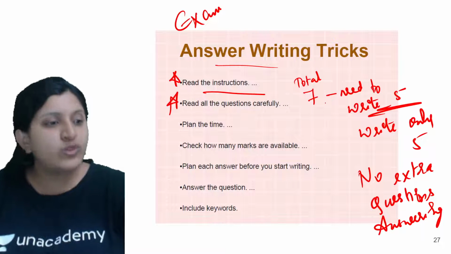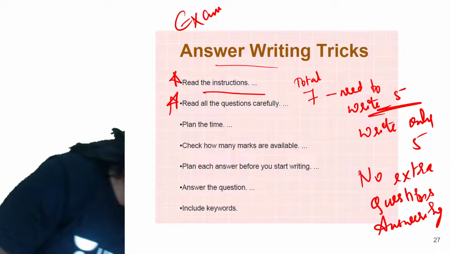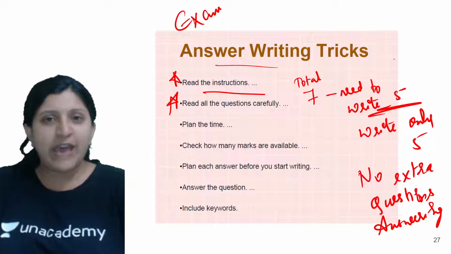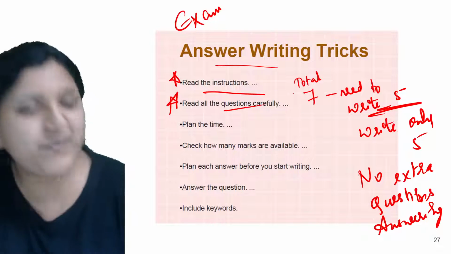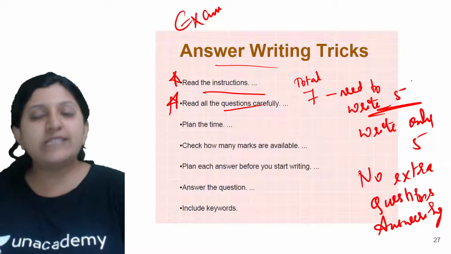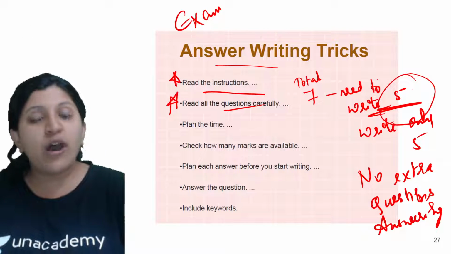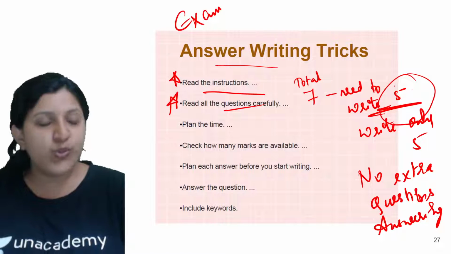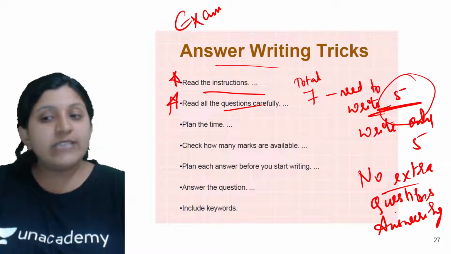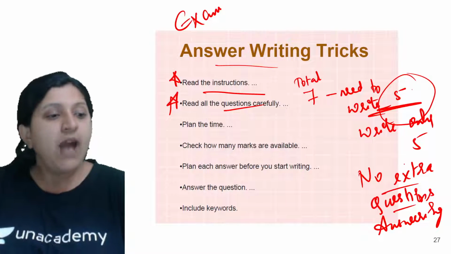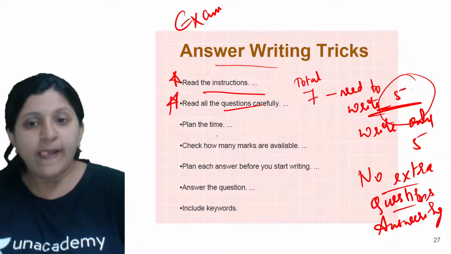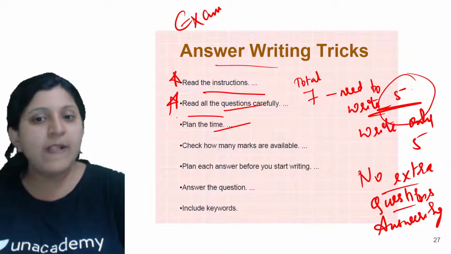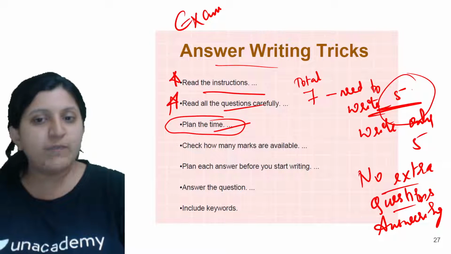Just go for those questions which you feel comfortable with. When you read the questions carefully, you can decide on those 5 questions which you are comfortable writing, and go into detailed writing of those questions only. You need not attempt any extra questions, this is not required. Now plan the time as you read the questions. You can plan the time right there, so that is way too important.